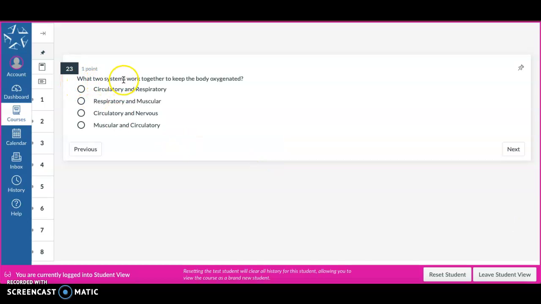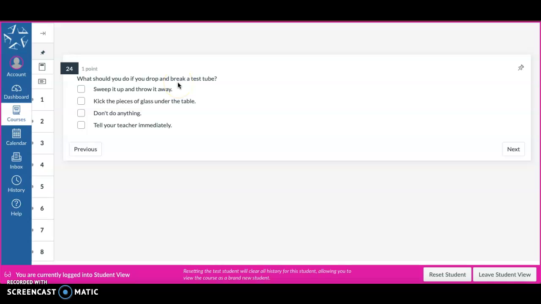What two systems work together to keep the body oxygenated? Circulatory and respiratory, respiratory and muscular, circulatory and nervous, muscular and circulatory.